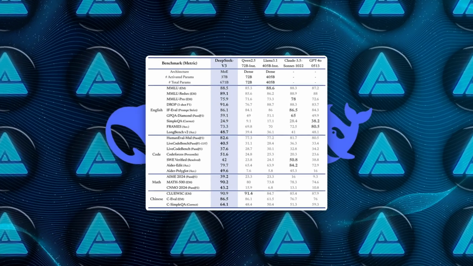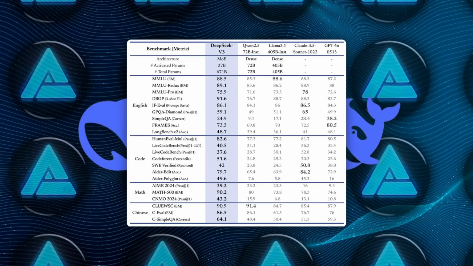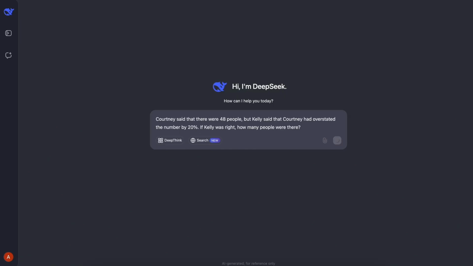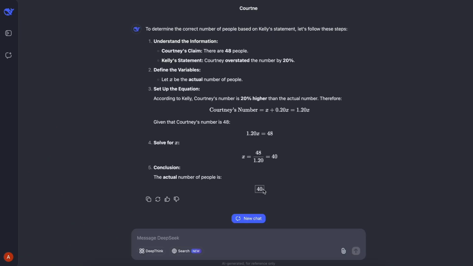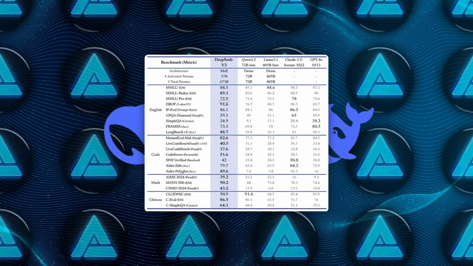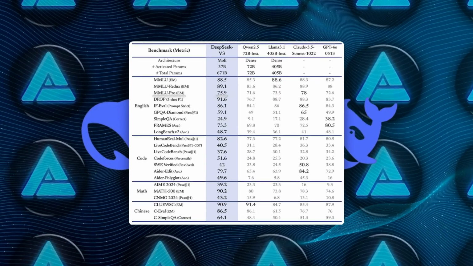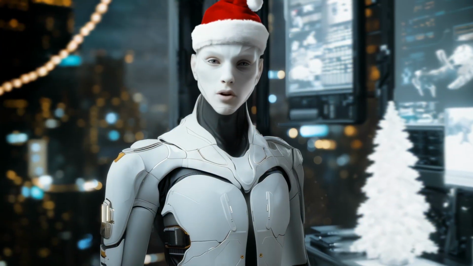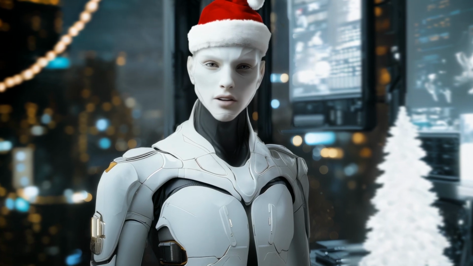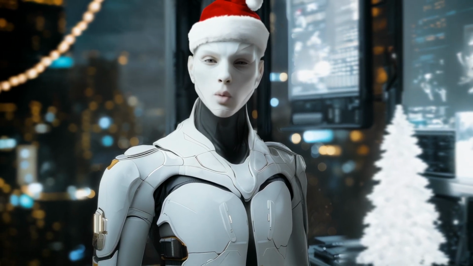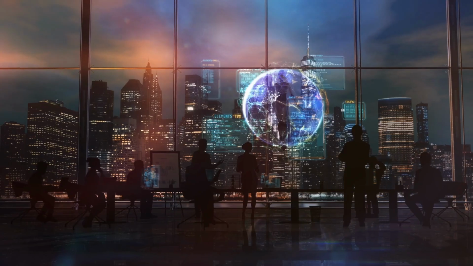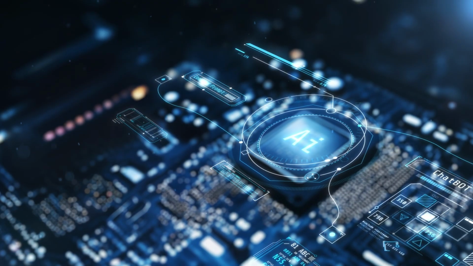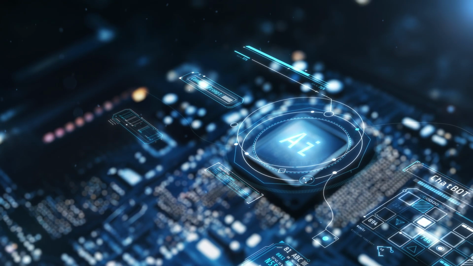In educational metrics, DeepSeek V3 scores 88.5 on the MMLU dataset, indicating strong performance across multiple high school and college level subjects, and 75.9 on the more demanding MMLU Pro, suggesting it can handle deeper and more specialized tests of knowledge. Such versatility proves valuable not just in theoretical evaluations, but also in real-world use cases such as automatically generating software modules, analyzing research data, and providing quick, reliable answers in educational applications.